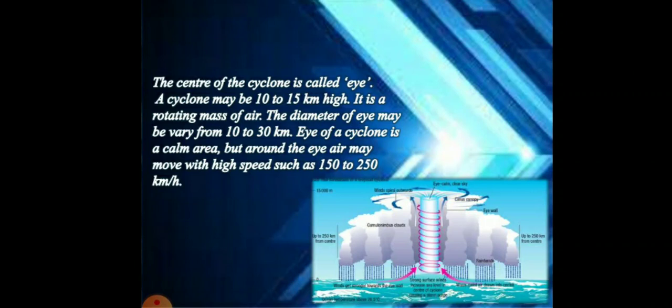A cyclone may be 10 to 15 km high. It is a rotating mass of air. The diameter of the eye may vary from 10 to 30 km. The eye of a cyclone is a calm area, but around the eye, air may move with a very high speed, such as 150 to 250 km per hour.